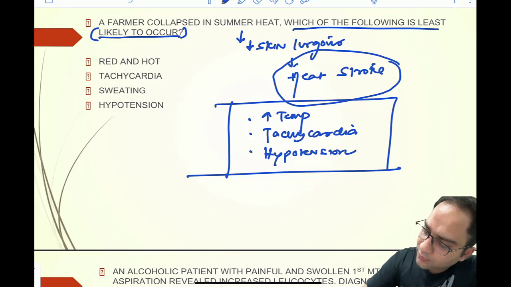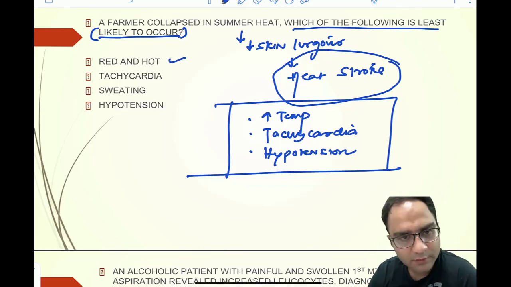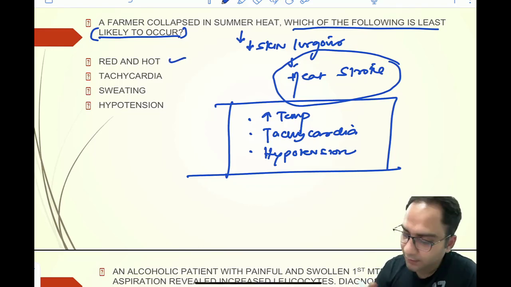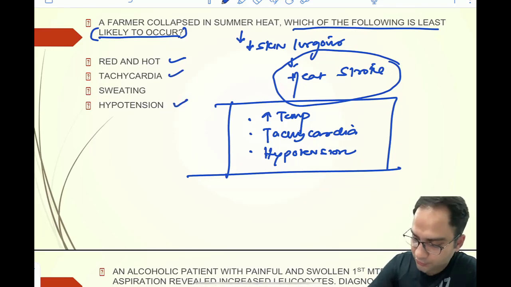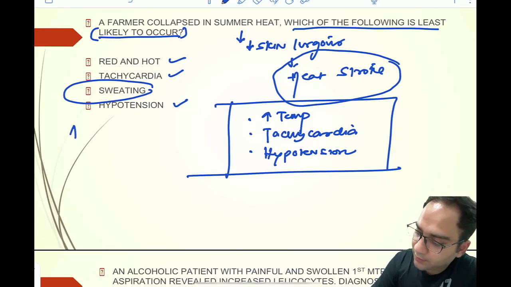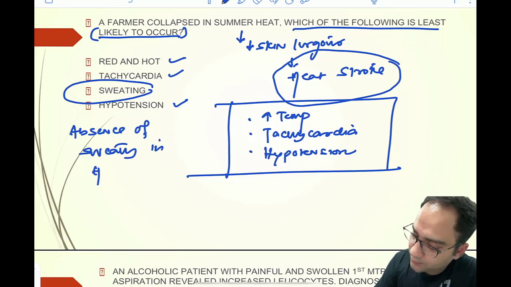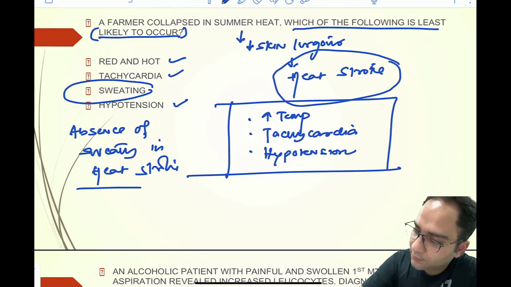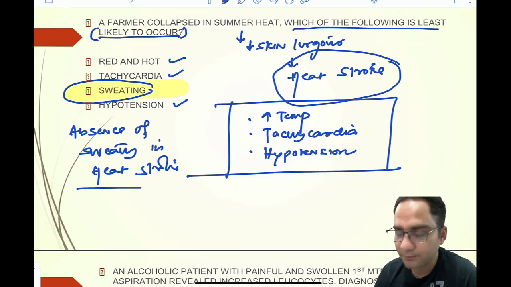So red and hot we see because the temperature is raised. Tachycardia is definitely there. Hypotension is there because of the dehydration. What you have is absence of sweating in heat stroke, right? So your answer is sweating.